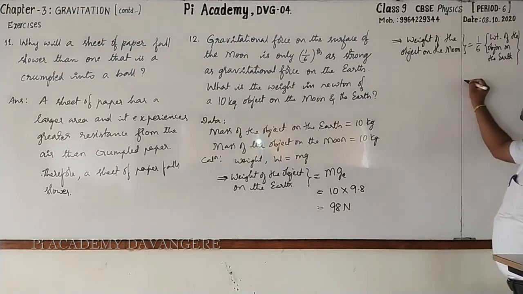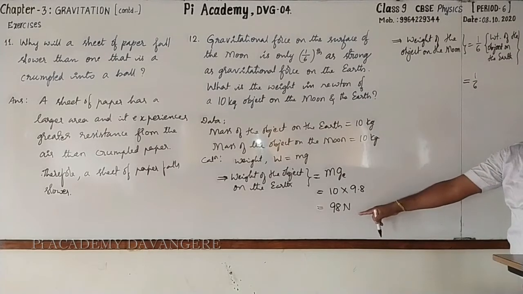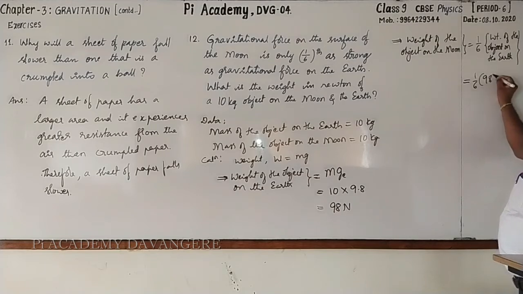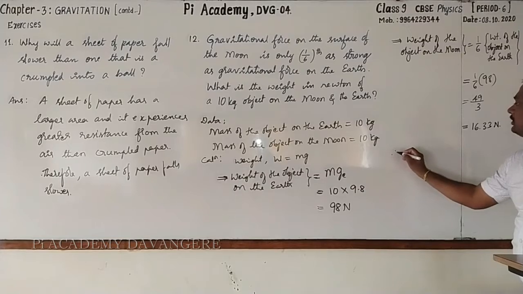Followed. Now this is equal to 1 by 6 into, what is the weight of the object on the earth? It is 98. So 1 by 6 into 98. Cancel it. 2 3s are 6, 2 4s are 8, 2 9s are 18. 49 by 3. Now cancel it: 3 1s are 3, 1 will remain, 19. 3 6s are 18, 1 will remain, 10. 16.33 Newton. Followed? Yes, conclusion.